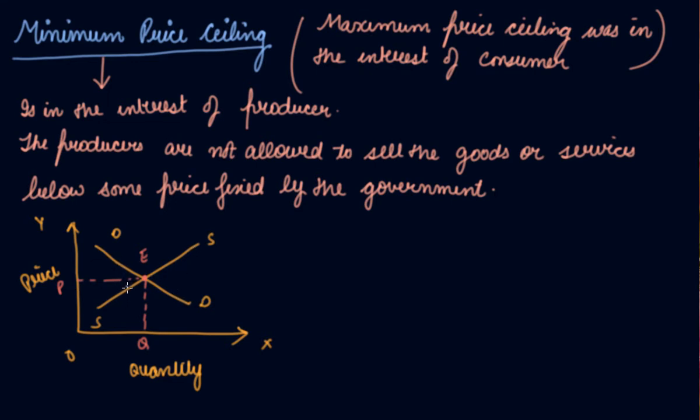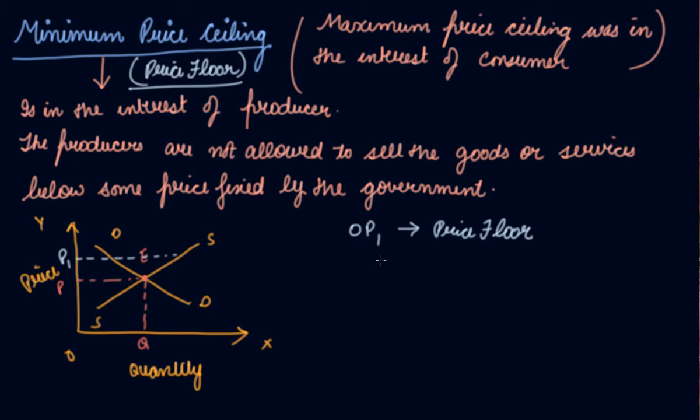Now, if the government thinks that the price which is set up by the equilibrium is very low, that it is not giving the producer the profit, then what it does is it sets the minimum price ceiling. You also call it as price floor. The second name is price floor. So the government decides that the producer will be selling at price OP1. This is the price floor or the minimum price ceiling, not at OP.